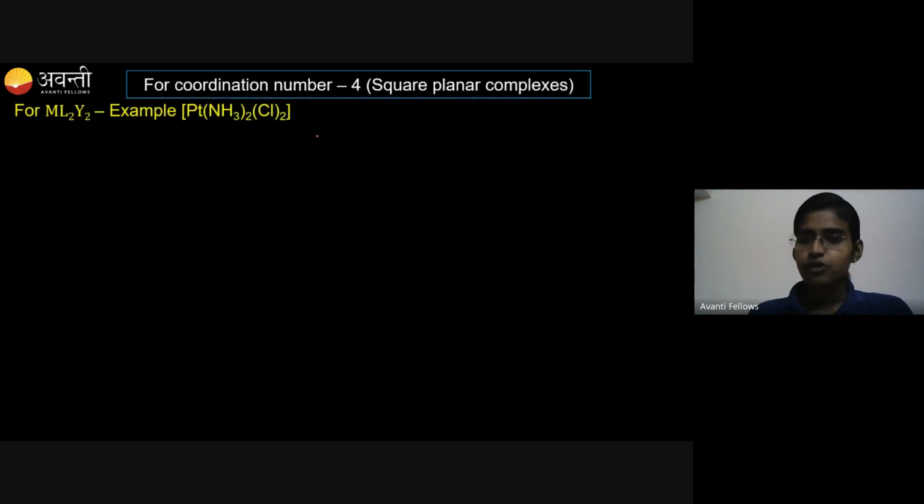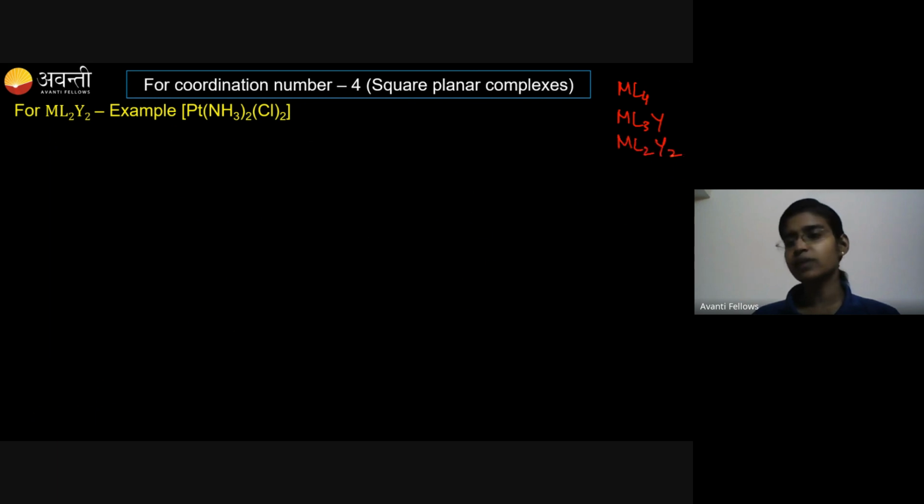Then coming to square planar. What I have discussed so far is octahedral. And now we are going with square planar complexes which have coordination number 4. The square planar complexes also have many types, like ML4, ML3Y, and ML2Y2.